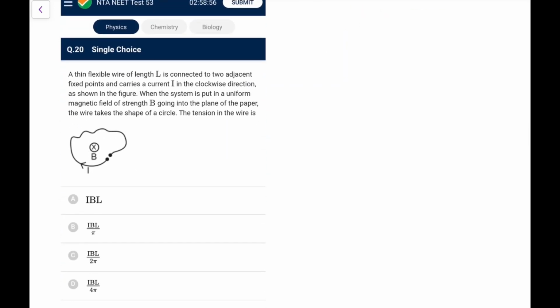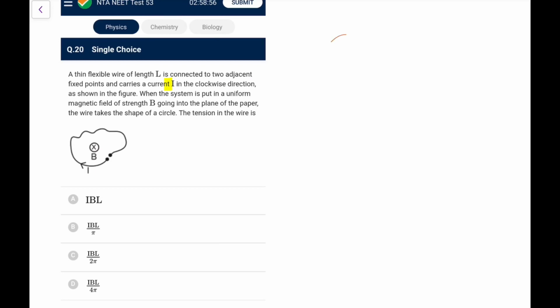Go ahead. A thin flexible wire of length L is connected to two adjacent fixed points and carries a current I in the clockwise direction. When the system is put in a uniform field of strength B going into the plane of the paper, the wire takes the shape of a circle. Yes, the tension is. So you all must have done this particular question. What would be the tension in the wire in that particular case?